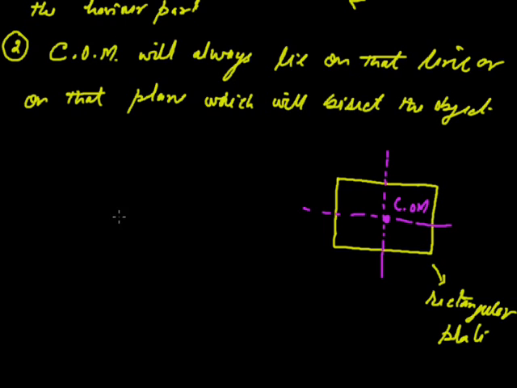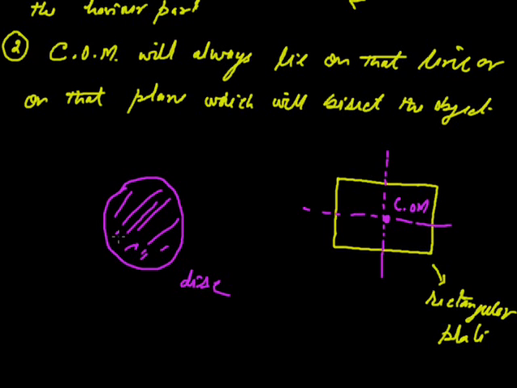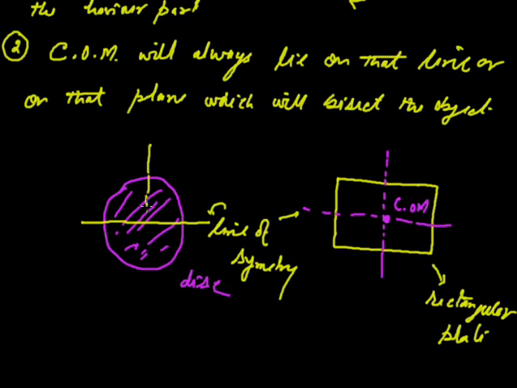In the same way, if we take a disk and draw a line of symmetry, this one is a line of symmetry. This will also be a line of symmetry. Here will be the center of mass. This point will be the center of mass. The same thing holds in the case of a ring.